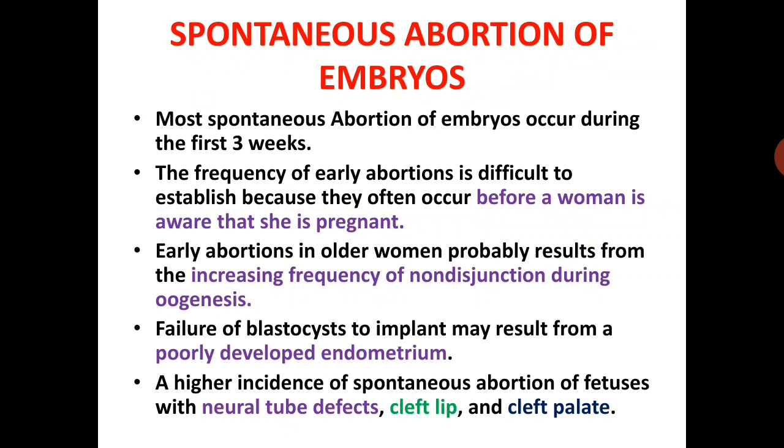Early abortion in older women probably results from an increased frequency of nondisjunction during oogenesis, and failure of blastocysts to implant may result from a poorly developed endometrium. There is usually a high incidence of spontaneous abortion of fetuses with neural tube defects, cleft lip and cleft palate.